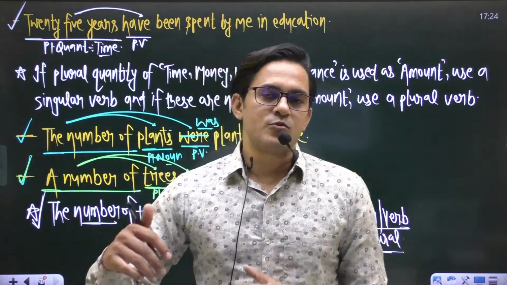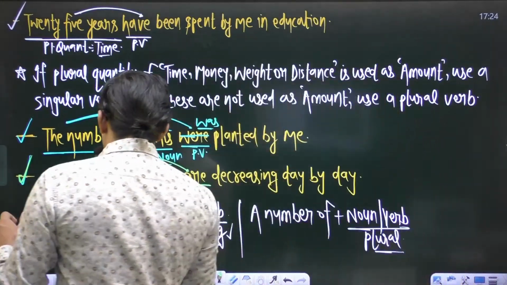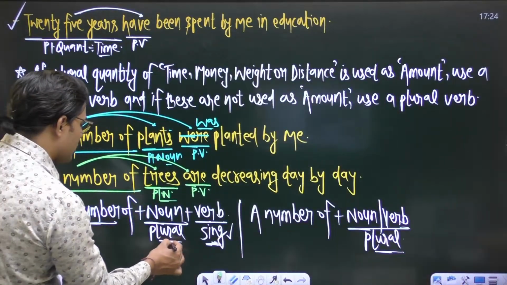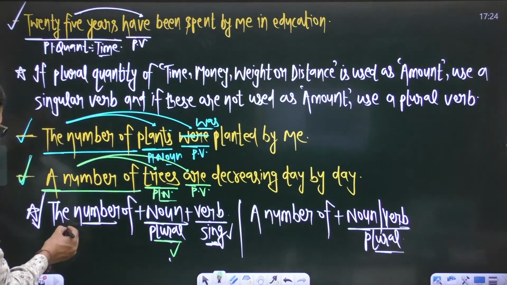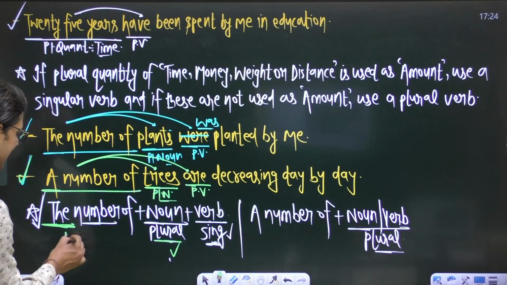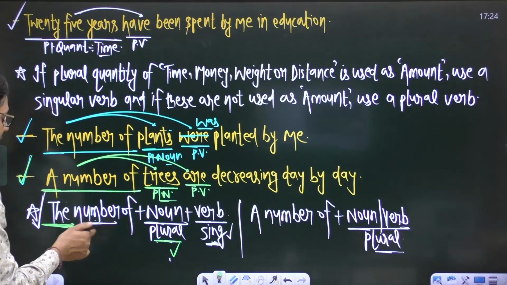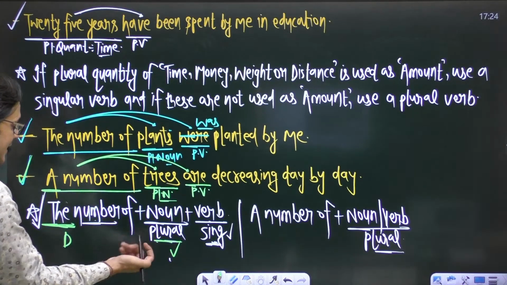Why does it happen? What is the reason behind this concept? In the phrase the number of, we are talking about a plural number, but the article the makes this plural number definite. The article the is a definite article.